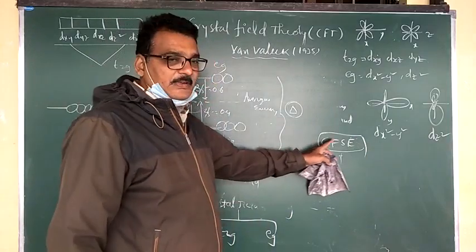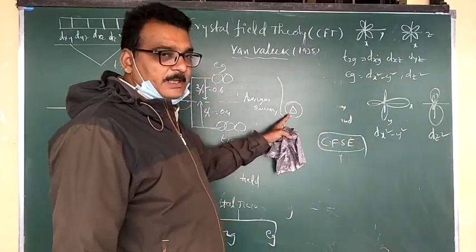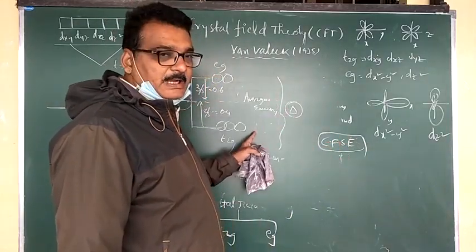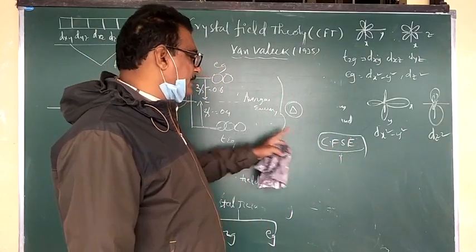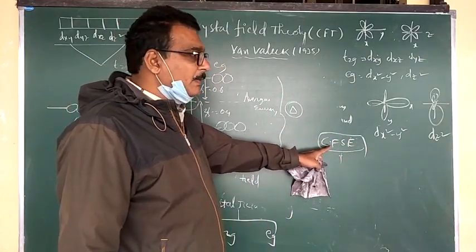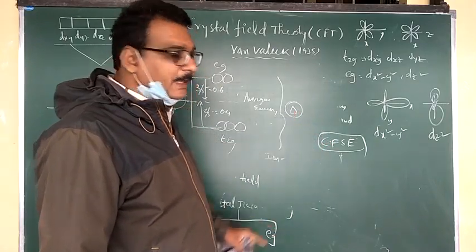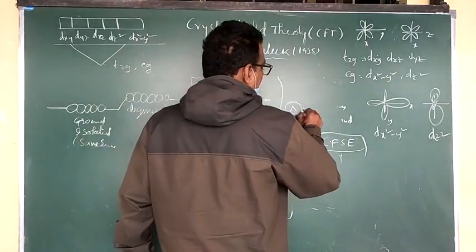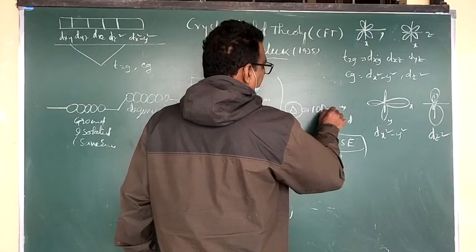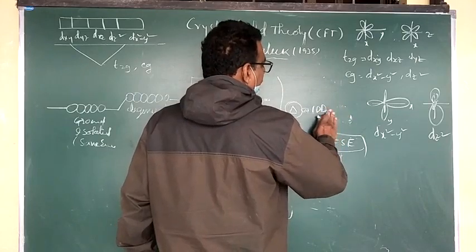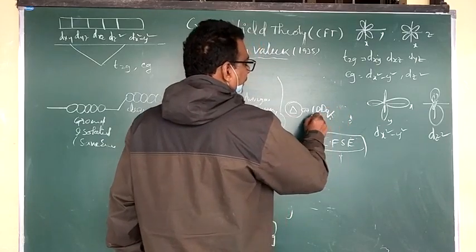CFSE. CFSE means the difference between the two sets of energy is called the crystal field splitting energy, indicated by delta. The other name is 10 Dq. Okay, the word is 10 Dq.